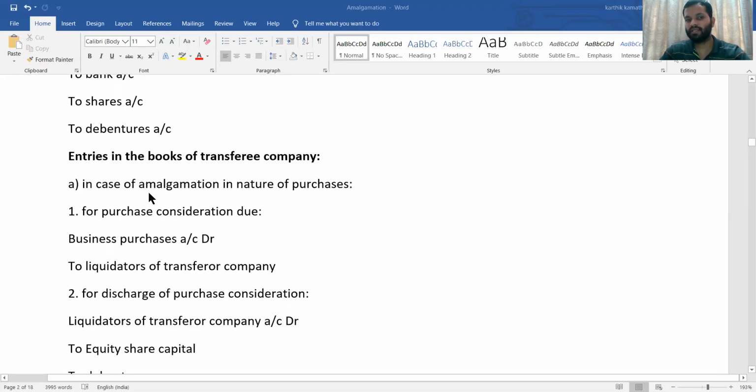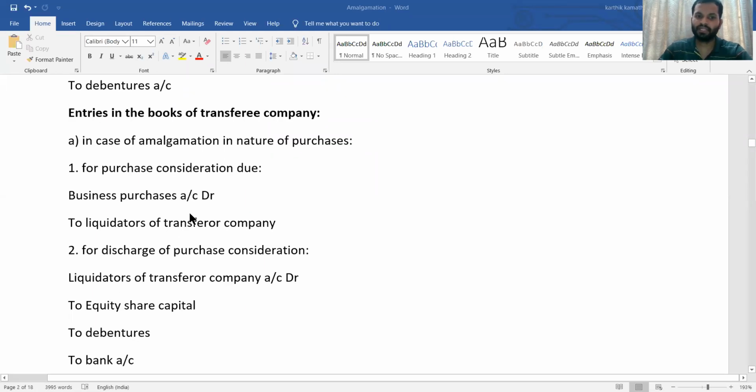In the books of the purchasing company, there are mainly three entries that we need to see in the case of purchases. The first one is purchase consideration due: business purchases account debit to liquidators of transferor company. Suppose there are A and B Limited and C is a purchasing company. Liquidators of transferor company means A Limited liquidator as well as B Limited liquidator.